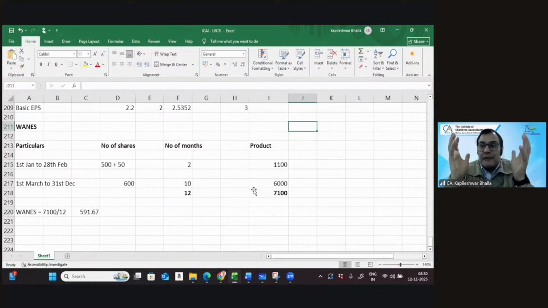So when you're going to create a mind map at the back of the mind, you can always consider that the denominator involves a total of 3 different kinds of situations. If there is no bonus element, you give due weightage to the timing factor. Number 2, when there is a complete bonus, just like a bonus issue, you need to consider it from the beginning of the earliest reporting period. And when there is a partial element, you need to split the portion. The bonus is taken from the beginning of the earliest reporting period and the right issue is treated like a fresh element.